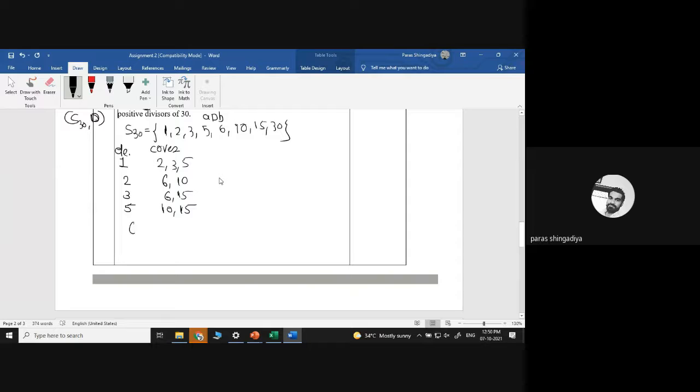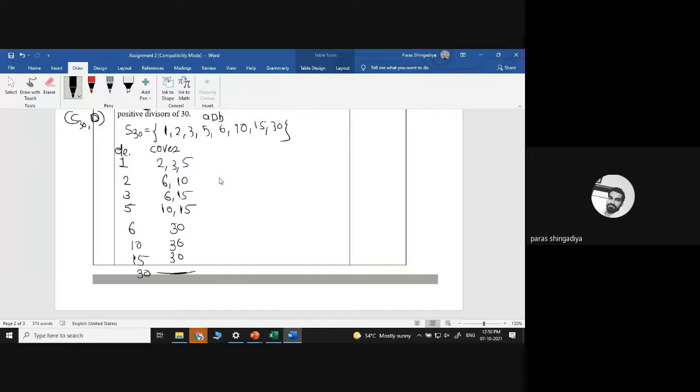And next number is the 6, okay. So 6 के लिए एक ही number होगा, that is a 30. क्योंकि 6 divide 10, 6 divide 15 both are incorrect. So there is only one answer is 30. And after 10 के लिए एक ही answer होगा 30, okay. 10 divide 15 incorrect है, 10 divide 30 is correct. और 15 के लिए 30 और 30 के लिए no any such cover element, okay.